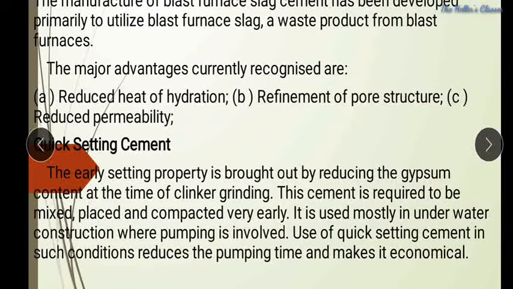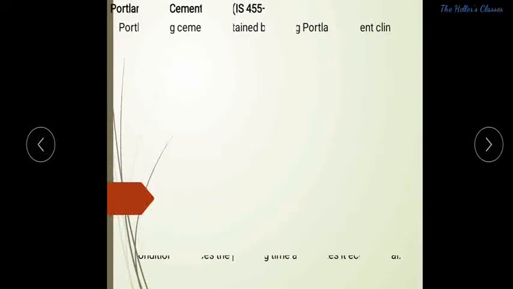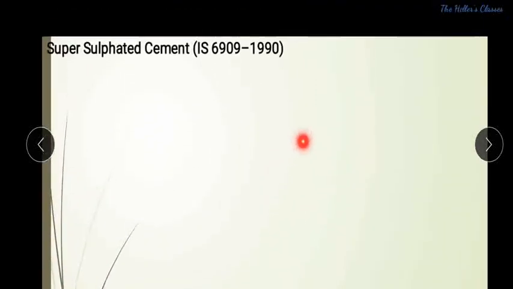And the next one is quick setting cement. Quick setting cement indicates that it sets very early. The early setting property is brought about by reducing the gypsum content. If we reduce the gypsum content in the manufacturing of cement, we can reduce the setting time also. So that is the quick setting cement.